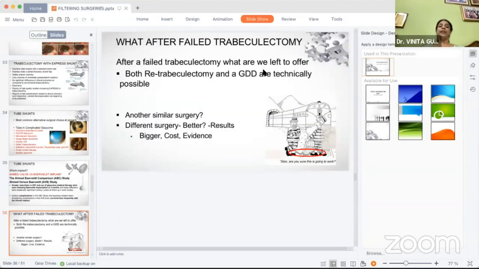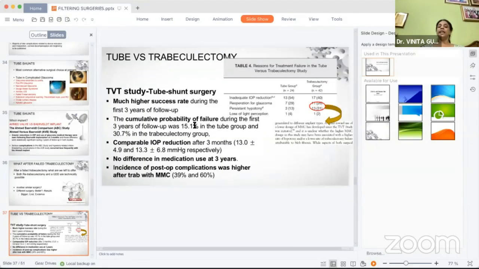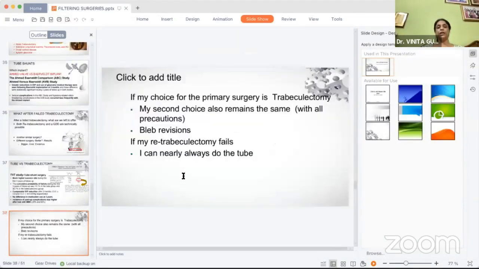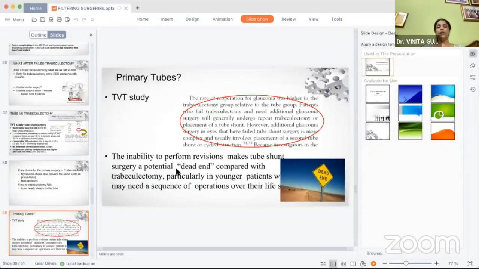But what after a failed trabeculectomy? What should we be doing? Another similar surgery or a different surgery? The TVT study said that there is a much higher success rate with a tube shunt. It also said that the probability of failure was less, and the incidence of post-op complications was also less as compared to repeat trabeculectomy with MMC. So if my primary choice is a trabeculectomy, my second choice would be a trabeculectomy in an uncomplicated case, and maybe bleb revisions if required. But if my repeat trabeculectomy fails, then I'll have no choice but to go to the tubes.